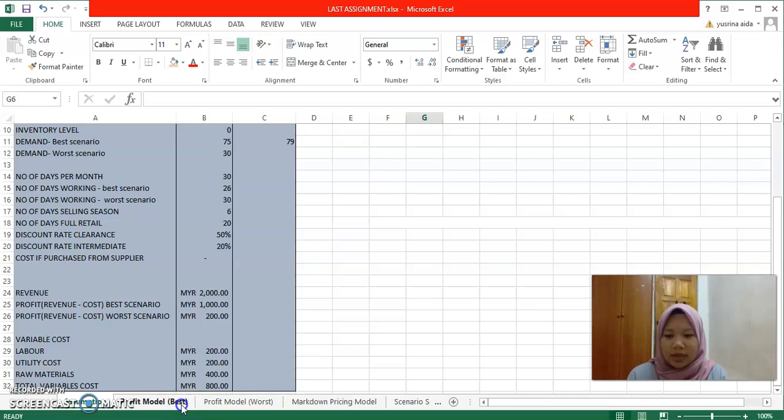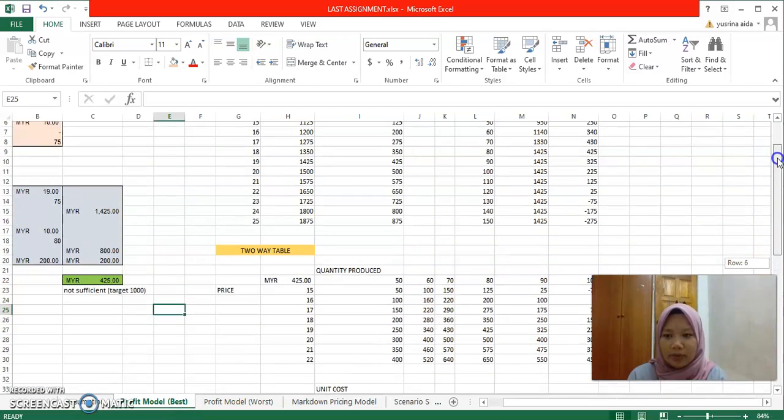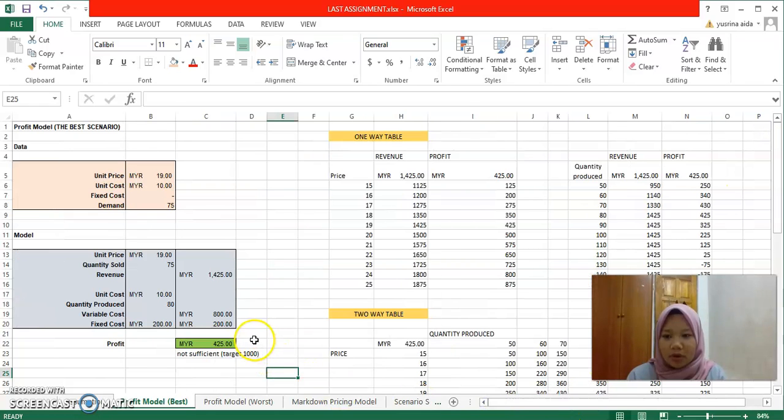Next I will present about the profit model for best scenario. For best scenario I will get a profit of 425 ringgit, but it is not sufficient because my target before was 1,000 ringgit for a month. So to achieve my target of 1,000 ringgit, I have to do one-way table and two-way table.